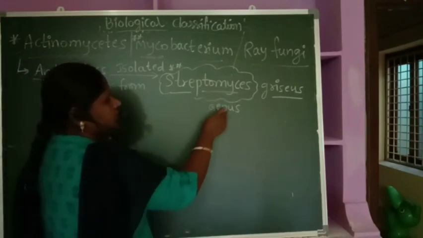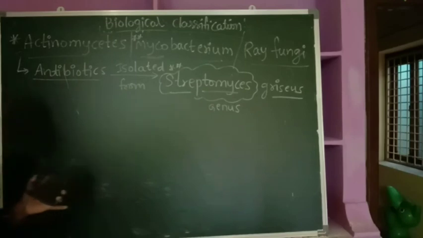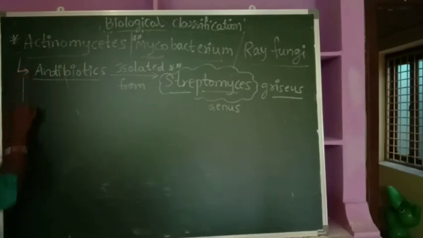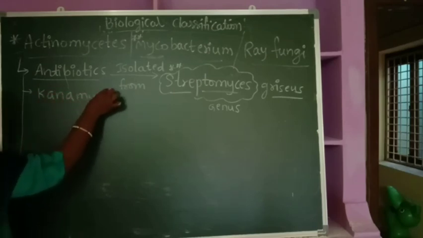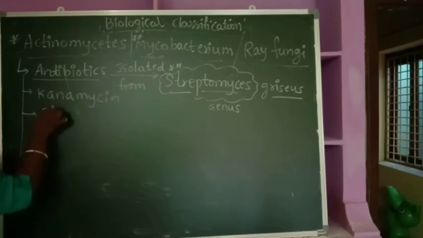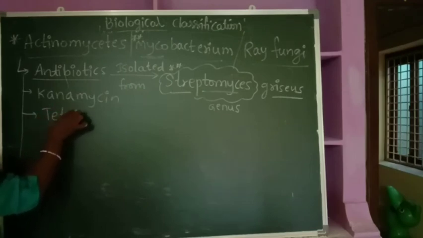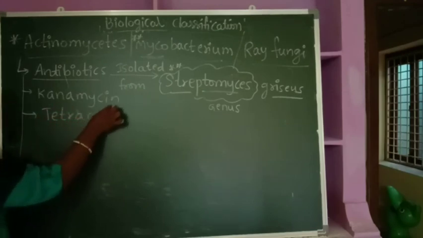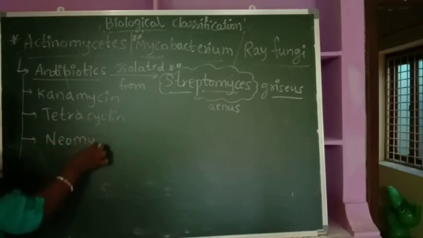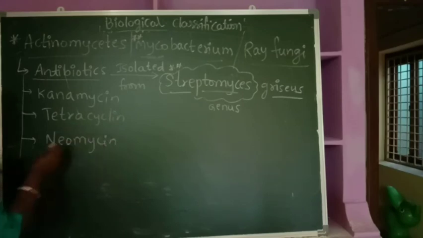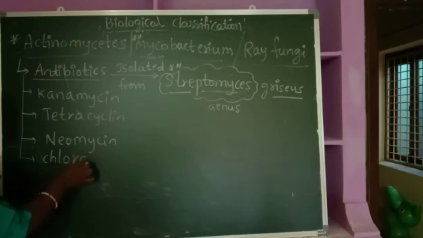Streptomyces is the genus name and the species may be different. What are the different antibiotics isolated? You can take kanamycin, tetracycline, neomycin, and most commonly used antibiotics, and you can also write chloramphenicol.